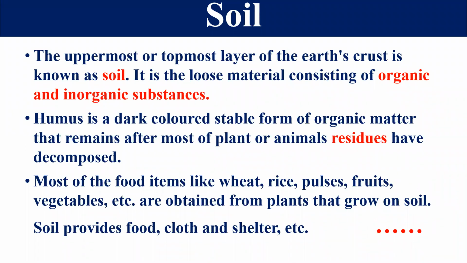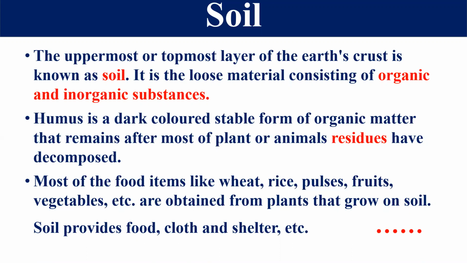The soil which has humus content is considered fertile soil, and soil which lacks humus has poor fertility. Humus determines the fertility of a particular soil.